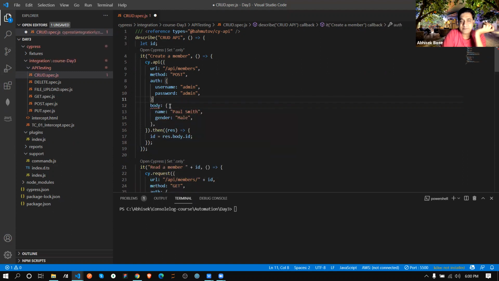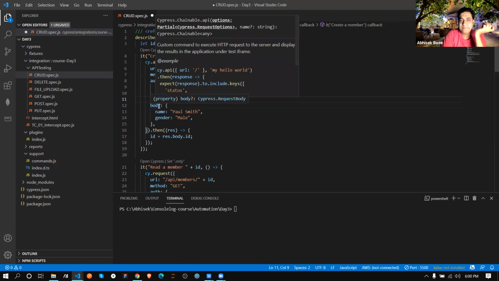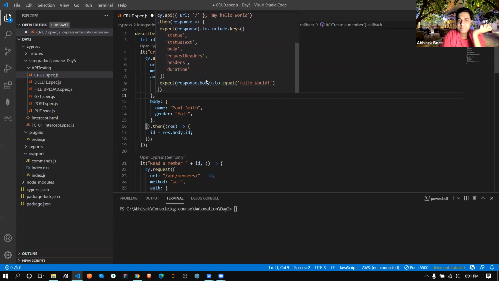See this way, this is your body. Just see the documentation. It is passing the URL and one text, and it is expecting the status and other things. If you are not giving that, it will by default send it in JSON format only. Got my point?